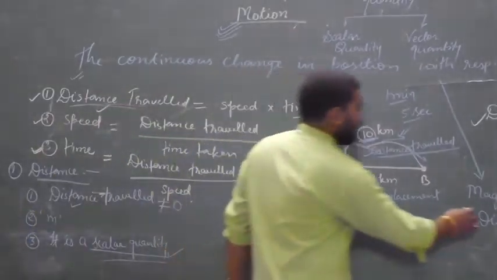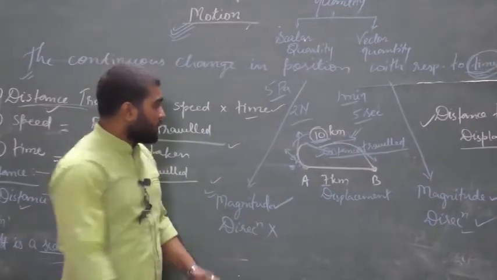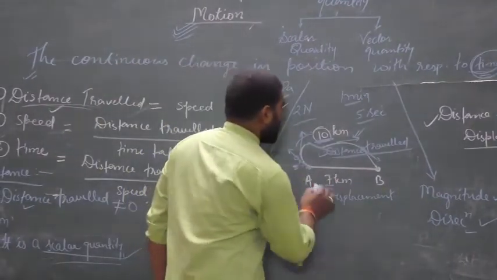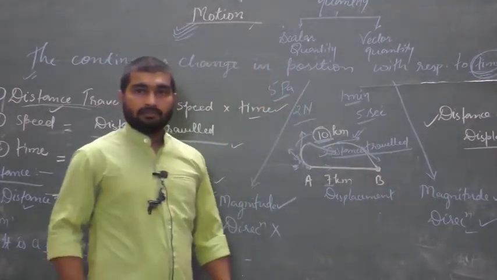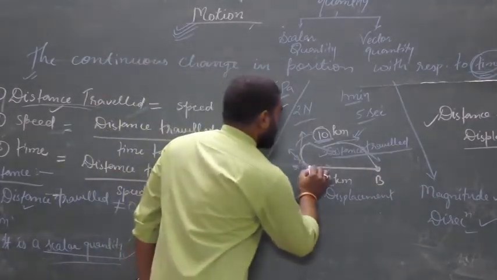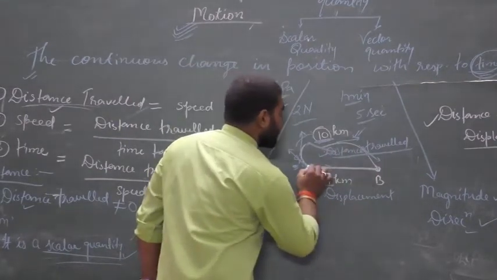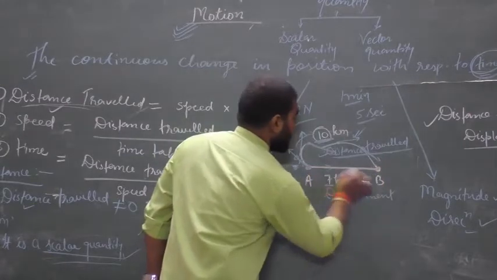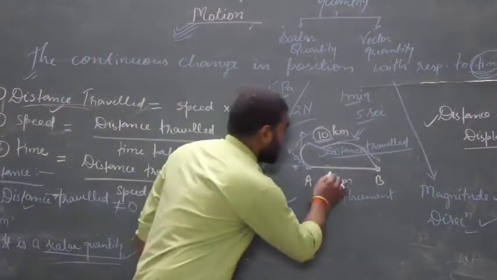So what is direction? If I ask you, this body is moving from A to B using this straight line path, what is the distance covered by the body? You will say, sir, 7 kilometers.